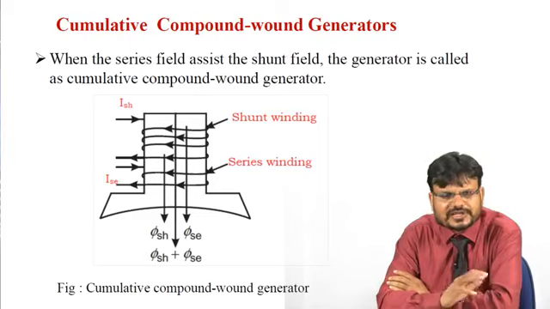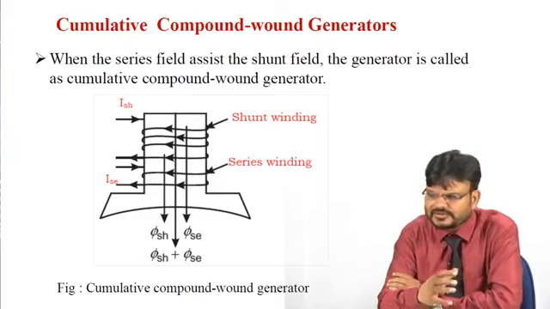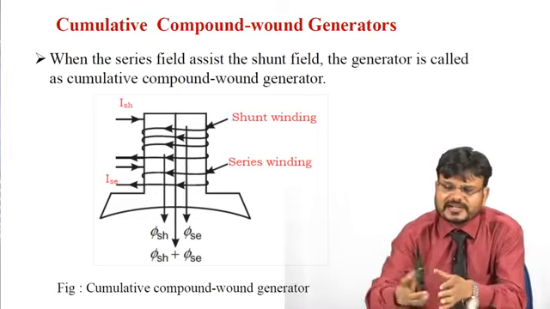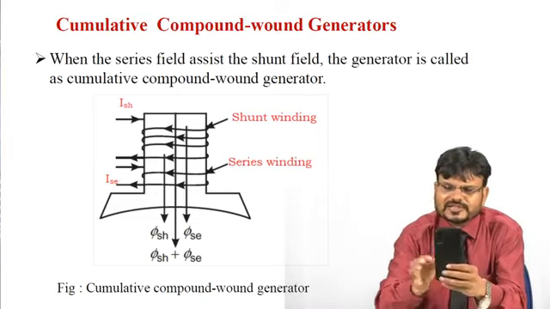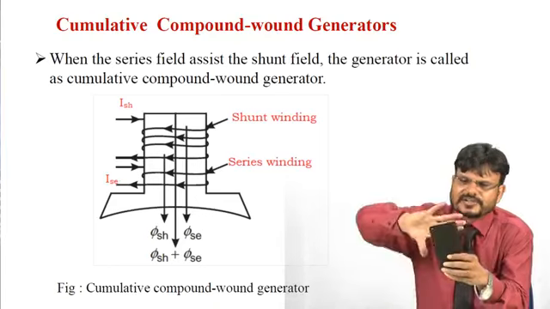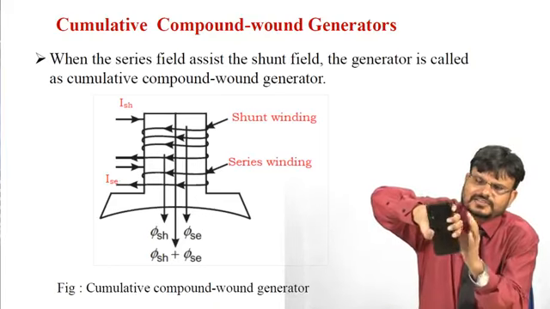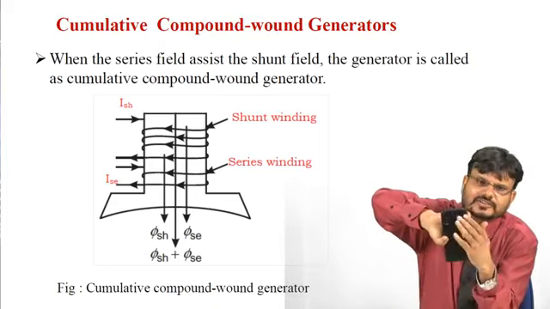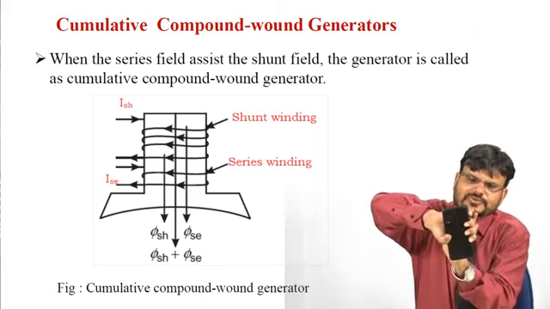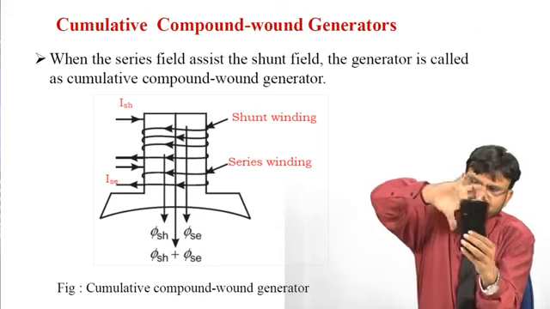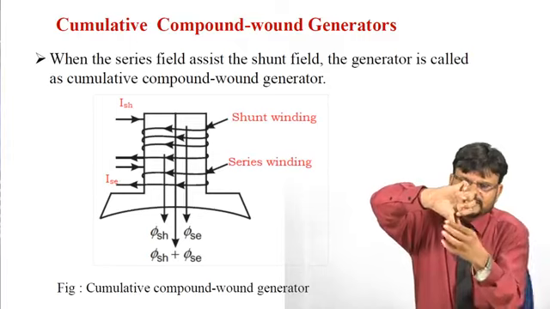If you want to check the direction of the field, it can be checked like this: this is a pole, so you hold your hand in this way. This finger will show the direction of the current and this thumb will show the direction of the flux.